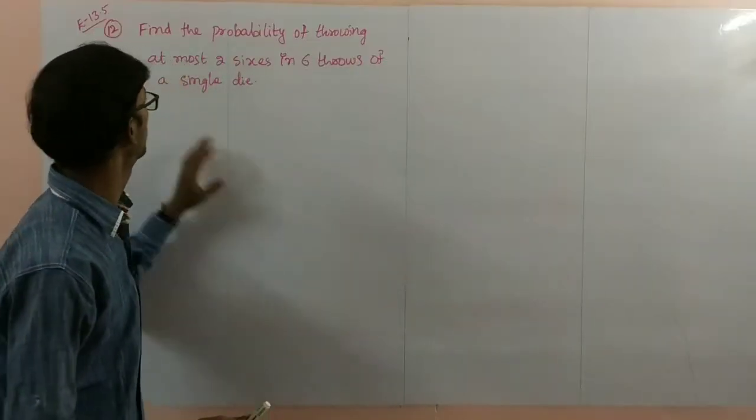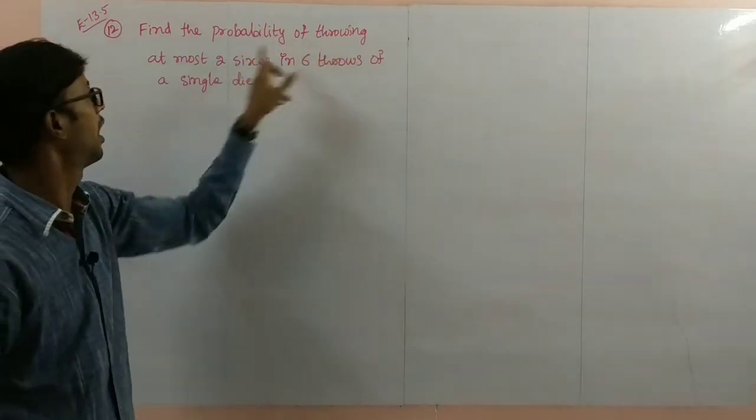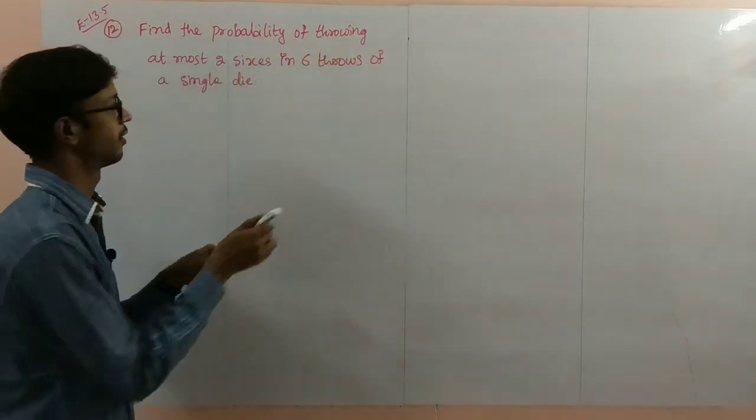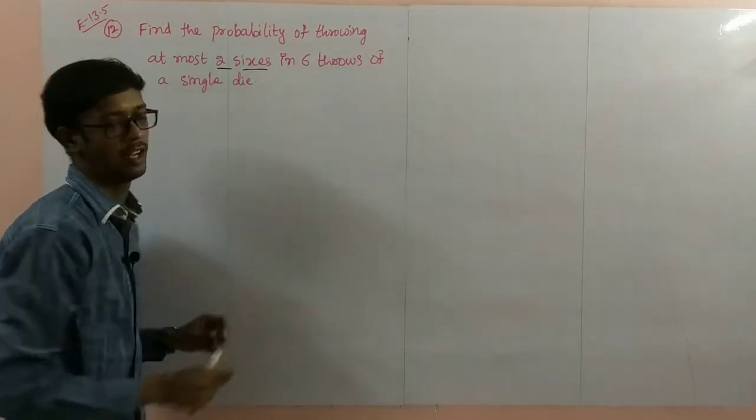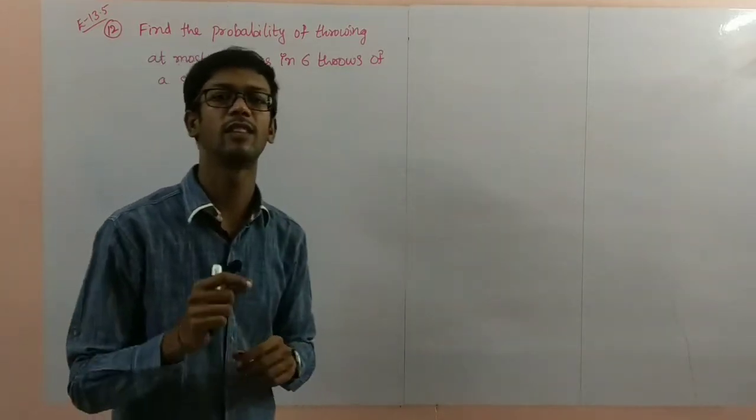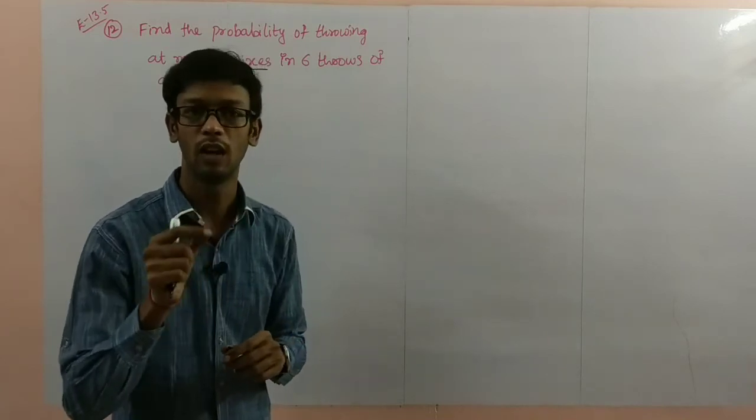Next, problem number 12. Find the probability of throwing at most 2 sixes in 6 throws of a single die. How many times are they throwing? 6 times they are throwing. So n equal to 6.